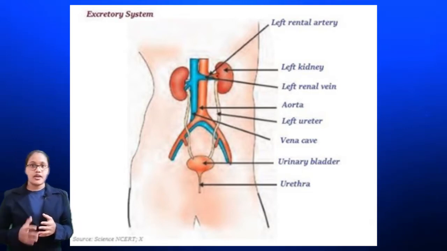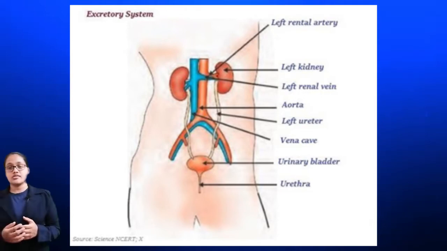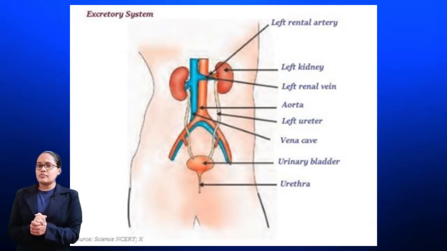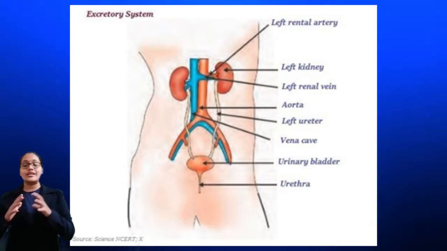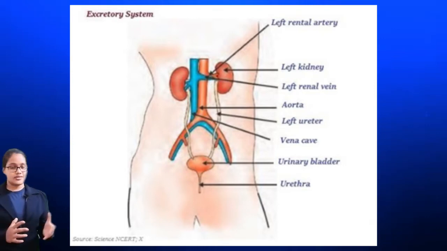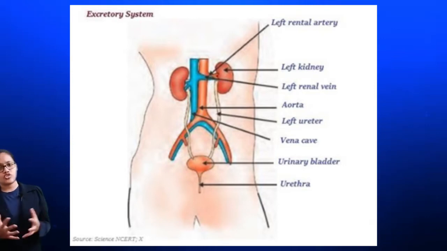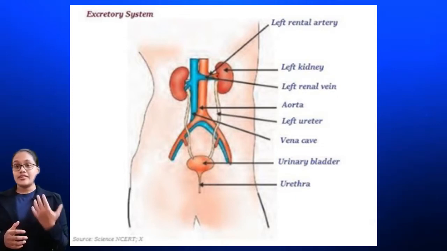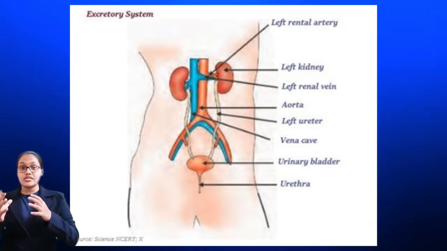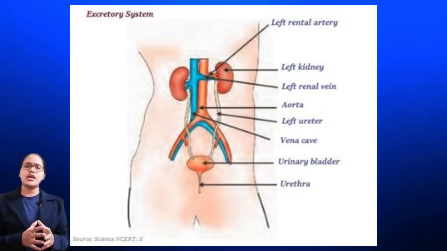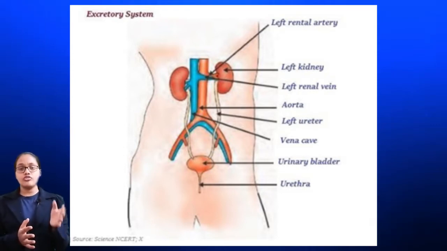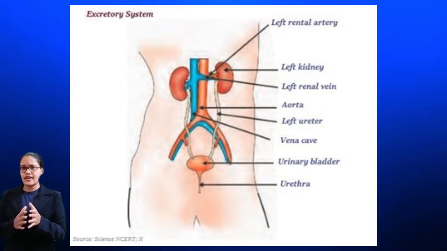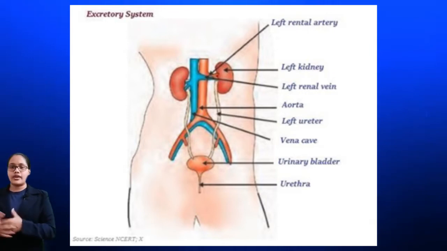Kidneys produce urine and it is passed through the ureters, which is then collected in a urinary bladder. When the urinary bladder is filled, then it releases the urine through the urethra. Urine is produced so that the waste products can be filtered and removed from the blood. Nitrogenous waste, or we say the nitrogen containing compounds like urea and uric acid, are removed from the blood in the kidneys. So kidneys serve as a filtrating organ.